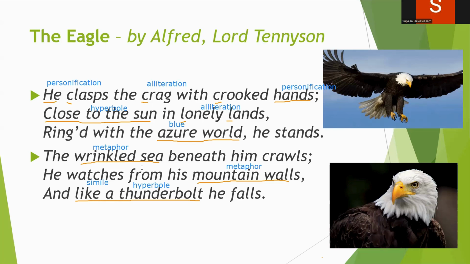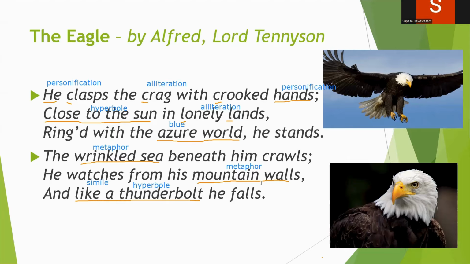So that is what he is trying to convey from this poem. And this is a very successful and a very interesting poem. See how many literary devices we found here. So many literary devices. And also we can find the rhyming scheme. See, hands, lands, stands, crawls, walls, falls.